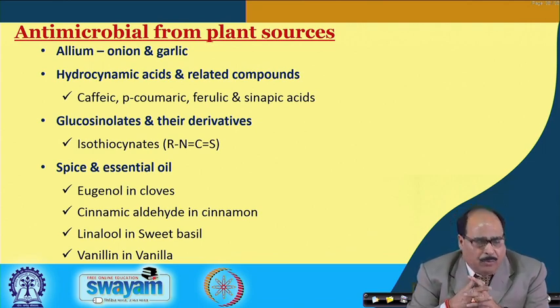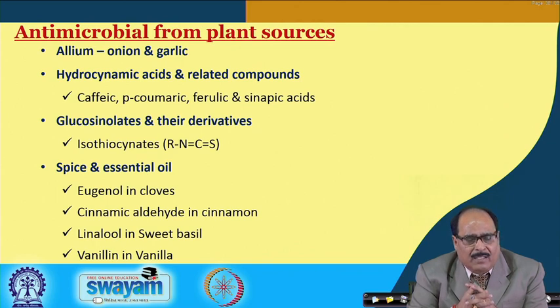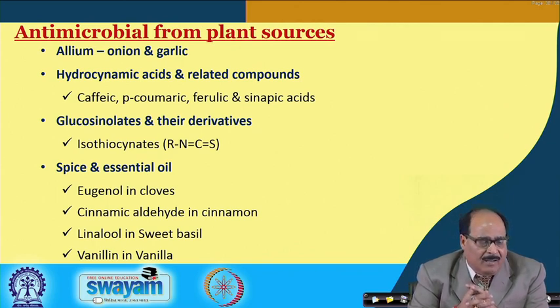These include allium in onion and garlic, hydroxycyanamic acids and related compounds like caffeic acid, para-coumaric acid, ferulic acid and sinapic acids.